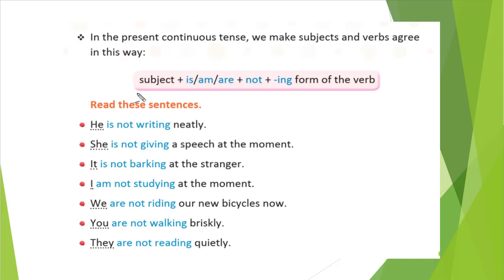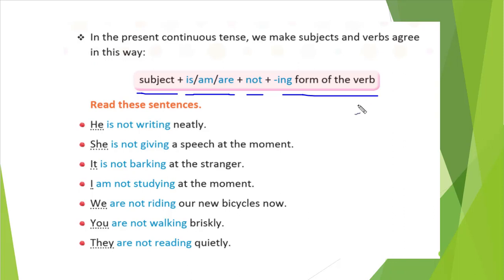You will write the subject. That's it. Then according to the subject, you will write is, am, or are. Then we will write not and the verb with ing. I already told you, when creating a negative sentence, we will just write not in between is, am, are and the verb with ing. That is the only thing we will do in a present continuous tense. That's it. Nothing difficult here.